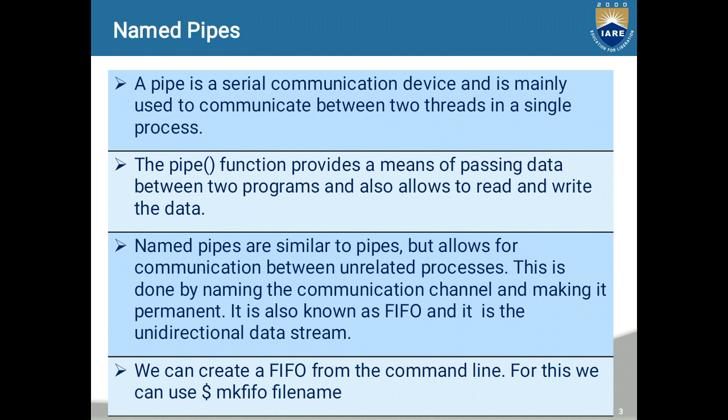Pipes can only connect related processes. In shell, the | symbol can be used to create the pipe. For creating pipes, we use the pipe function, and the pipe function provides a means of passing data between two programs and allows us to read and write the data. The pipe function is passed an array of file descriptors.